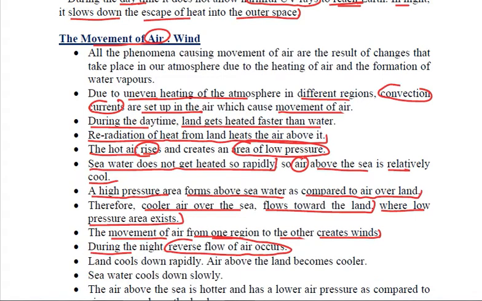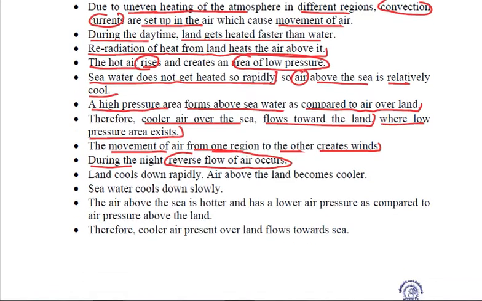At night time, the reverse flow of air will occur. Why? Because now, in the comparison between the land and sea, the land cools down rapidly, because of which the air above the land will become cooler. But in comparison, the sea water cools down slowly, because of which the air above the sea is hotter, and therefore the opposite will happen, and there will be a lower air pressure above the sea as compared to the air pressure above the land.